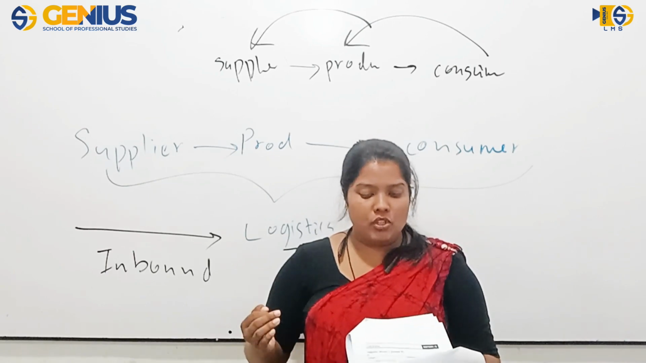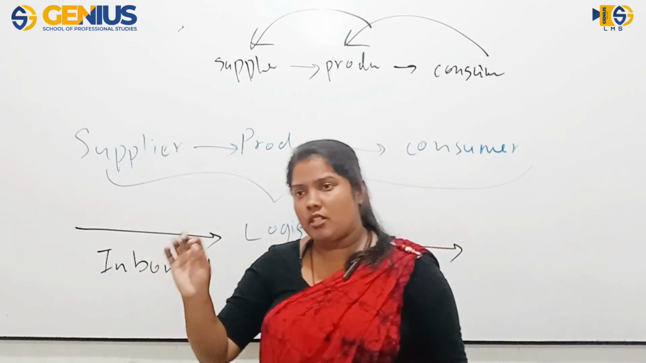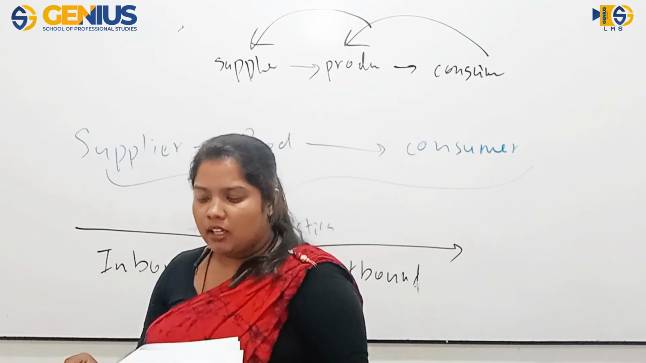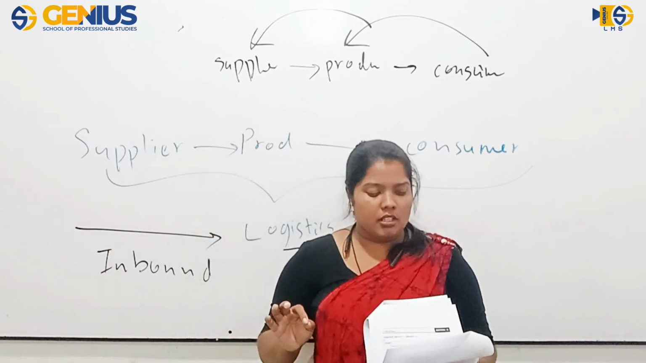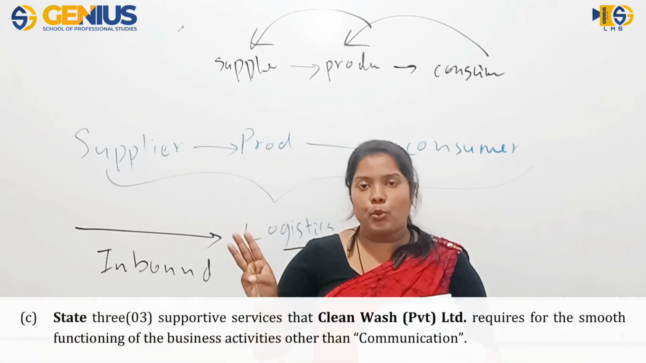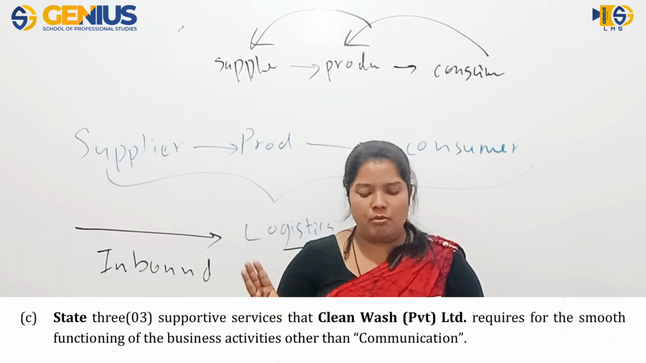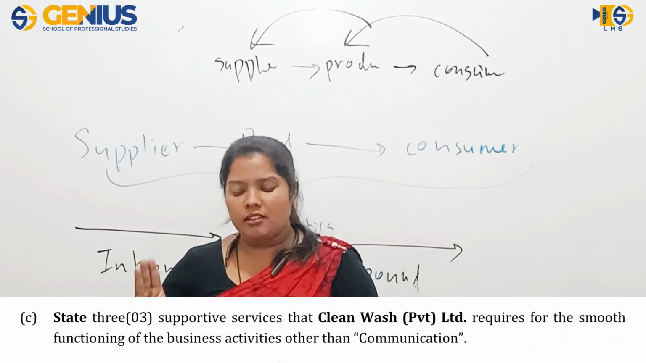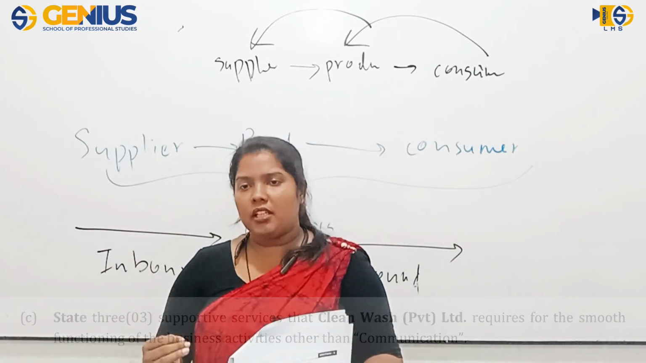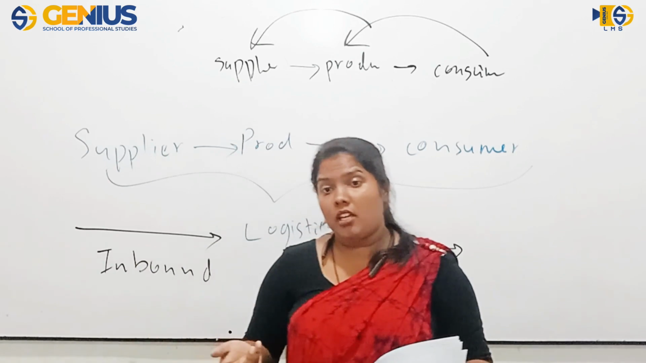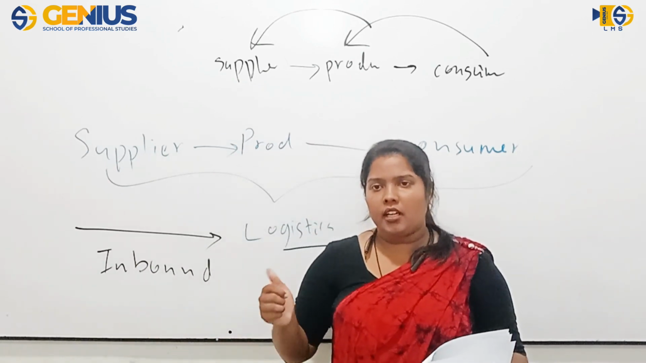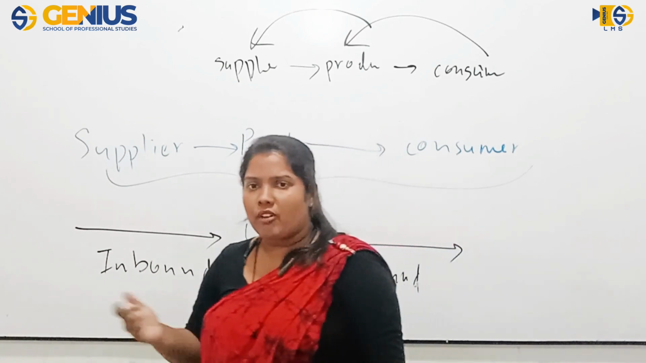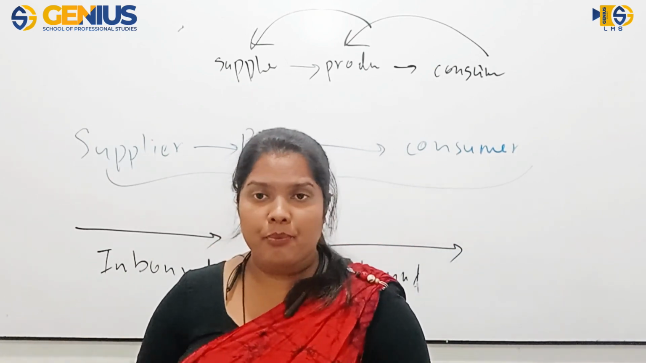And in the last question, there also you have to just mention 2 and explain them very briefly. And in the last question, they are asking you to state 3 supportive services that Clean Wash Private Limited requires for a smooth functioning of their business activities other than communication. So in the case we discussed communication, other than that, what are the other supportive services that they can have to function smoothly?